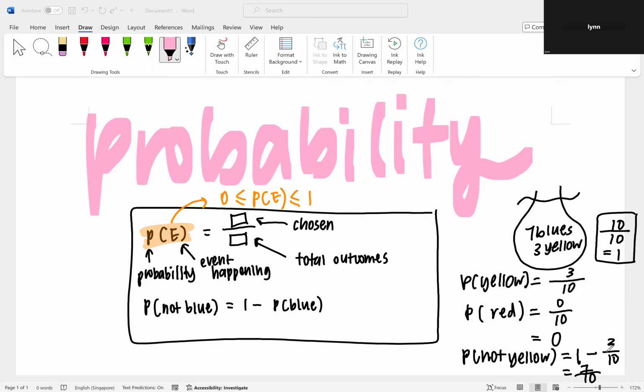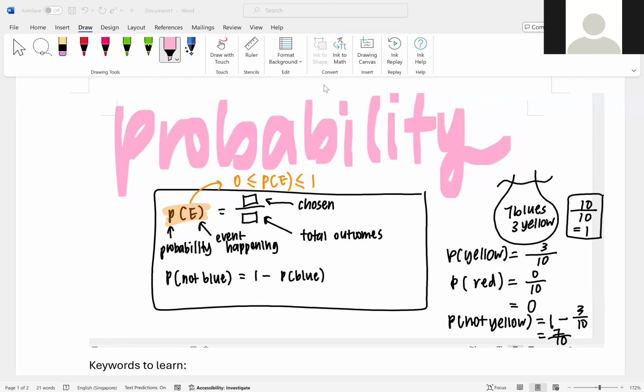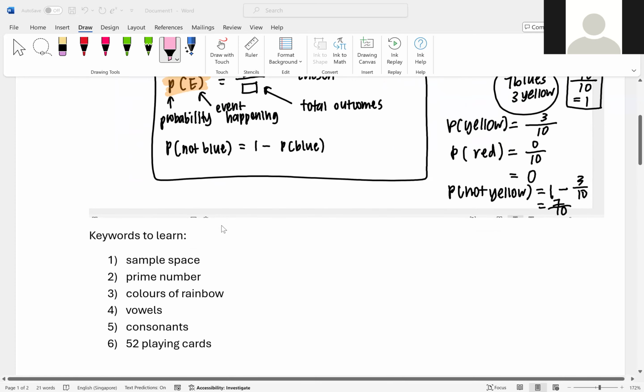You understand now? Okay, I give you guys some time to make your notes, copy everything you see on the screen, and then I'll teach you all the next part. Okay, so once you are done copying, these are all the keywords that I'm going to teach you guys right now.